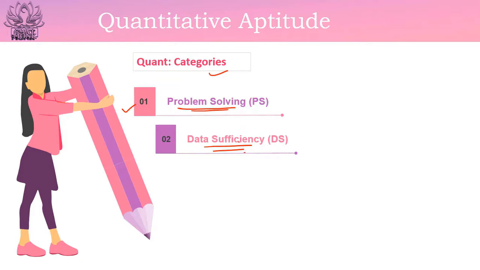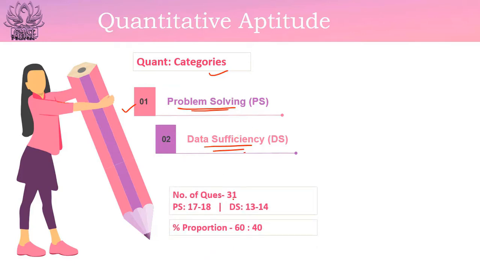In data sufficiency there will be some data given, 2 statements will be given, statement 1 and statement 2, and you have to find whether statement 1 alone is sufficient, or statement 2 alone is sufficient, or the statements together are sufficient to reach a conclusion or an answer, or both together cannot give the answer. There are 5 options, which I will cover in the next slide. Data sufficiency is not about getting the exact solution or value, but about predicting whether the given statements are enough to reach an answer. So you just have to test the sufficiency of the data given.